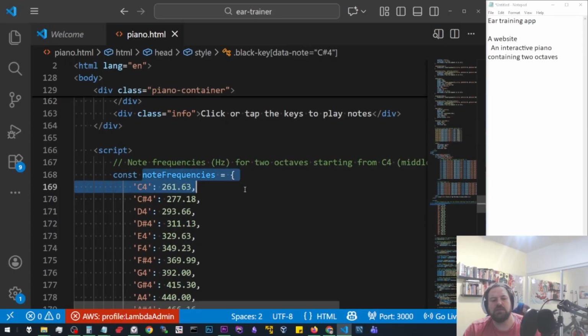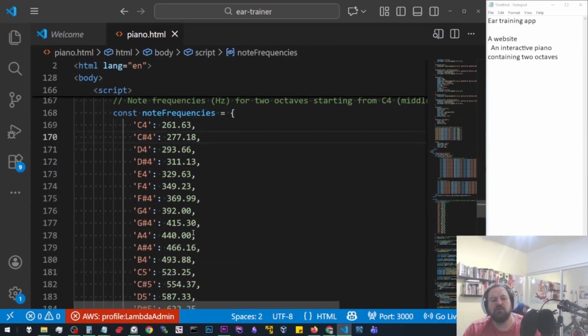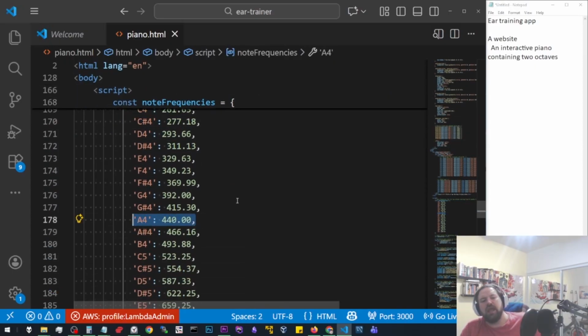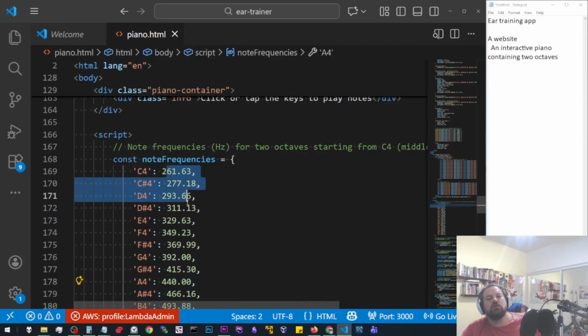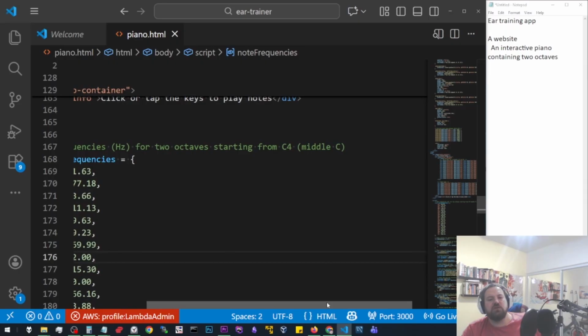So note frequencies. Okay, I would expect there to be a 440 in here. There we go. That's like middle A, I think. A4. Let's just call it that. 440. That's like the tuning note. So all of these are just ratios. These are fractions, right? Some number divided by some other number. And 440 is like the big round number that's easy to know. But just to see that these tones match the tones that we're used to seeing, which I guess are in hertz.